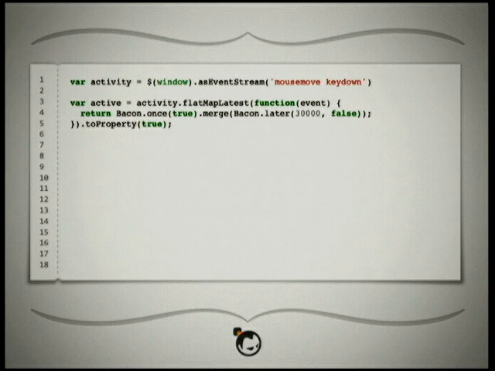And then we're calling flatMapLatest. So this one's a little bit more complicated, but what that's going to do is take out of these two streams, Bacon.once true, so a stream that's going to return one value of true, and then a stream that's going to return one value of false 30 seconds later.